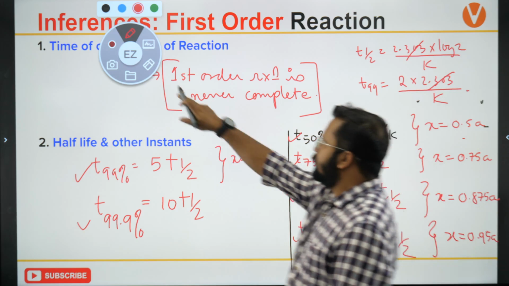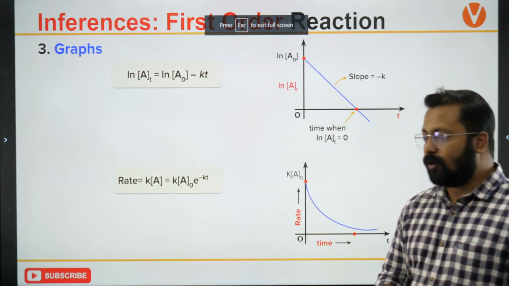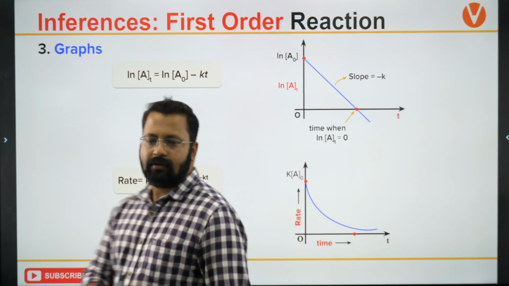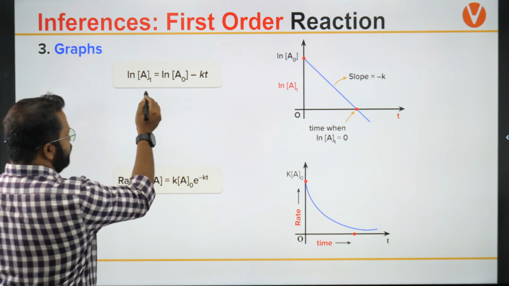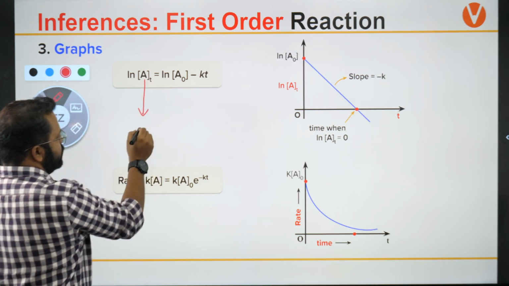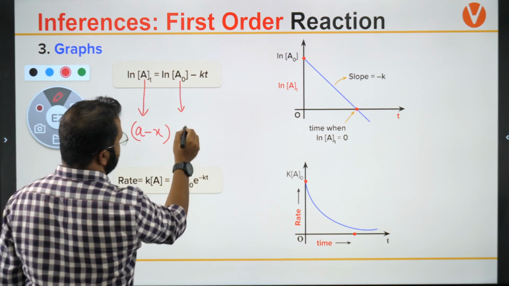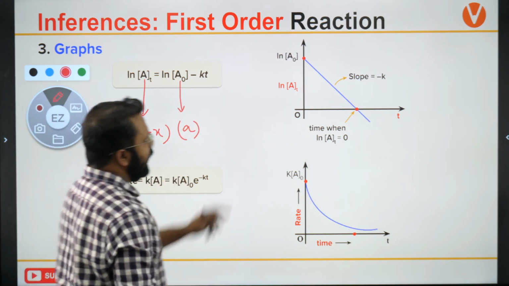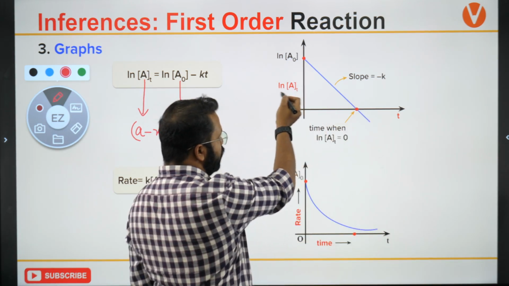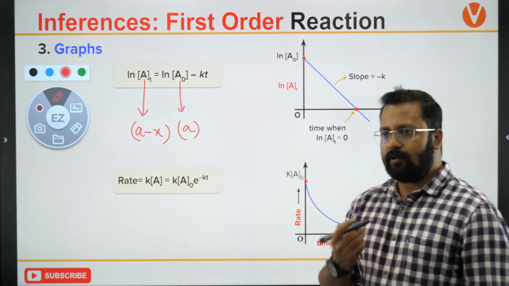Is this clear? Let's move ahead. Let's look at the plot for the first order reaction. If I look at the plot for A at time t, it is nothing but A minus x, where A naught is nothing but A. So if I plot ln of A at time t, how to calculate t?